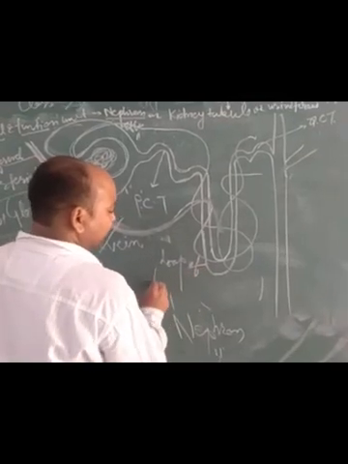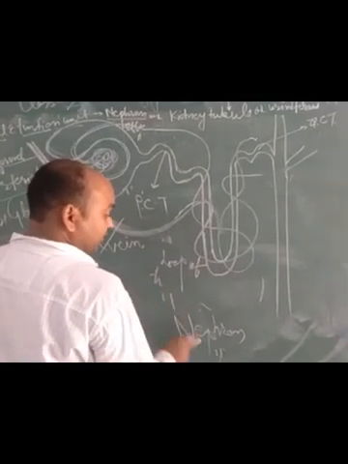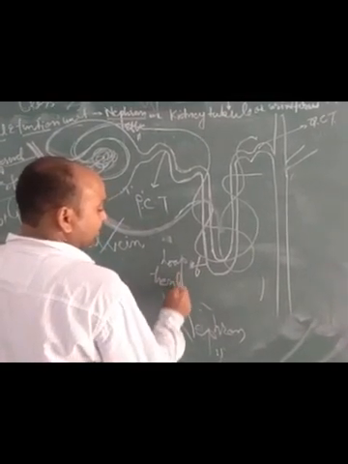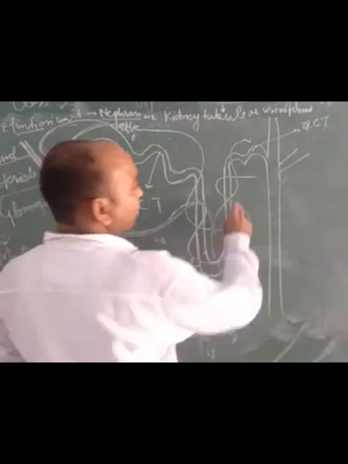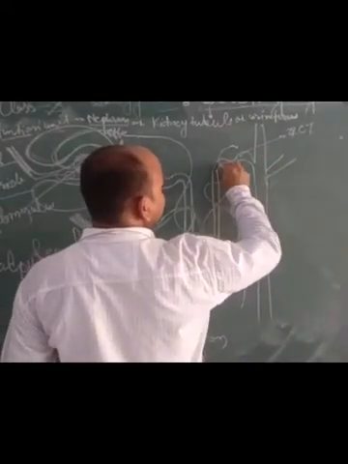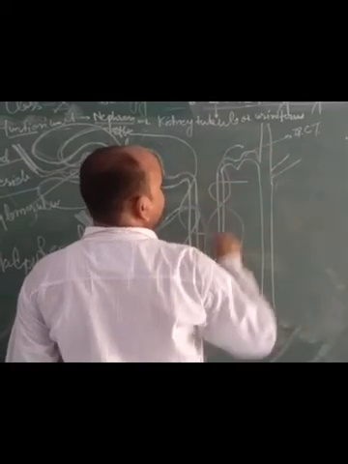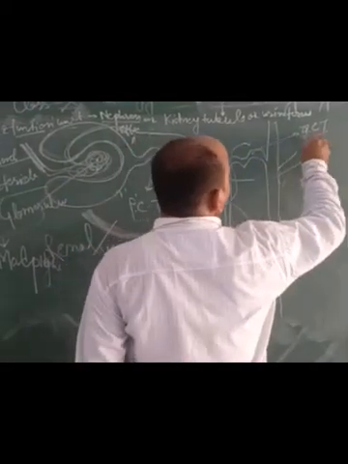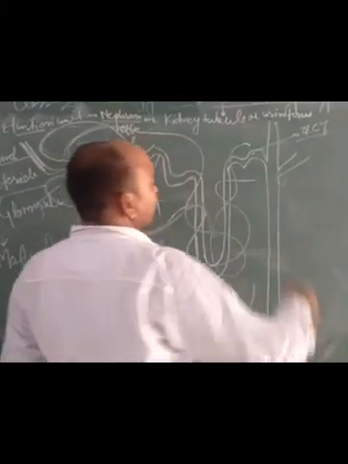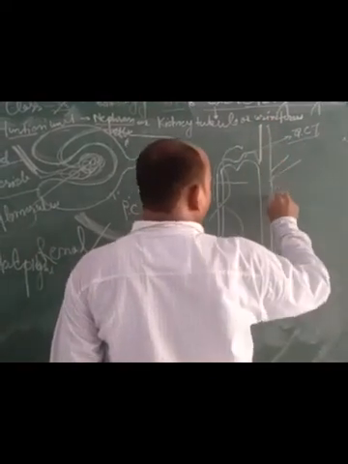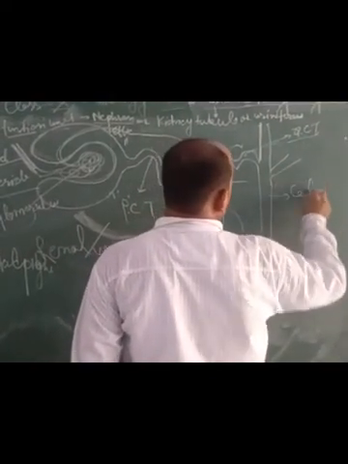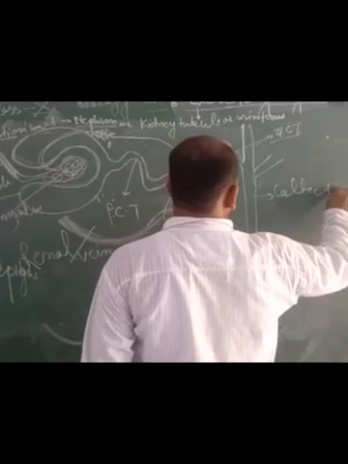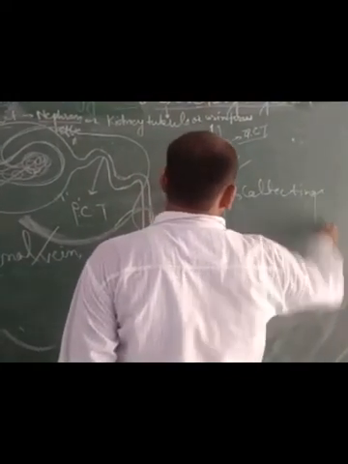Because the scientist Henle detected this structure, it is called the loop of Henle. Now the loop of Henle moves upward and again becomes convoluted. This structure is called the distal convoluted tubule, and the distal convoluted tubule opens directly into the collecting duct, which opens into the ureter.